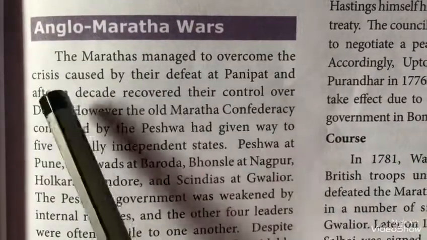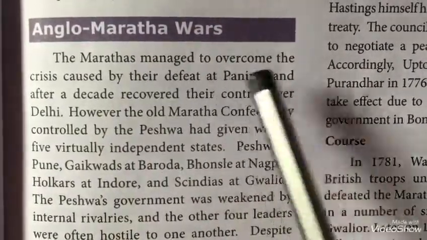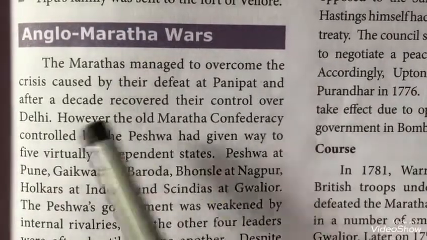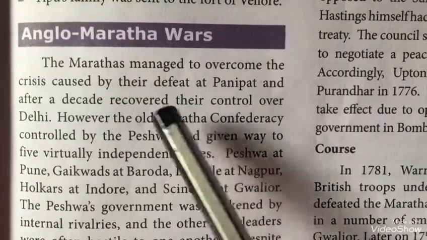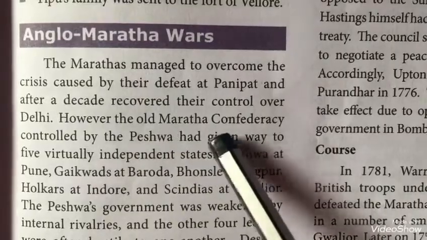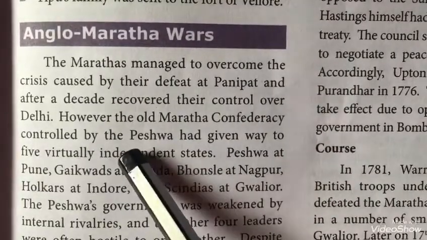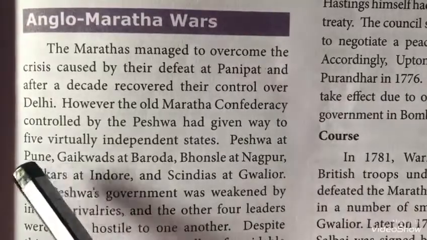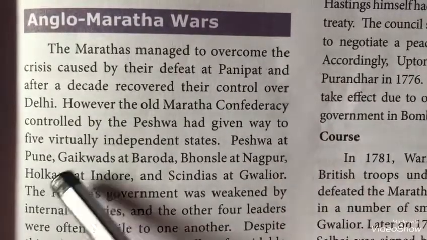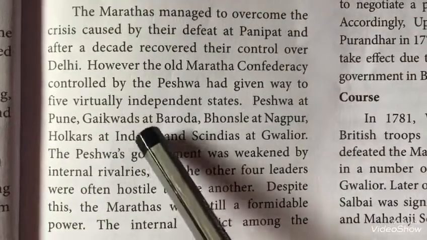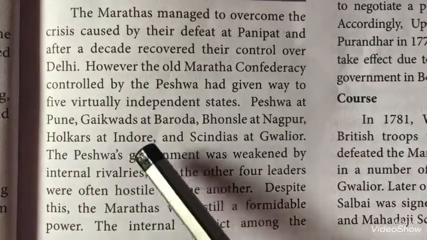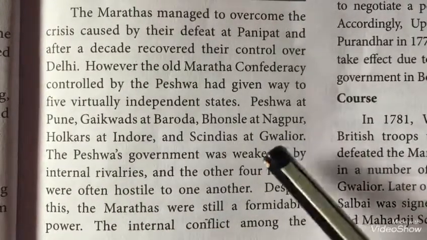Anglo-Maratha Wars. The Marathas managed to overcome the crisis caused by their defeat at Panipat and after a decade recovered their control over Delhi. However, the old Maratha Confederacy, controlled by the Peshwa, had given way to 5 virtually independent states: Peshwa at Pune, Gaikwads at Baroda, Bhonsle at Nagpur, Holkars at Indore and Scindias at Gwalior.